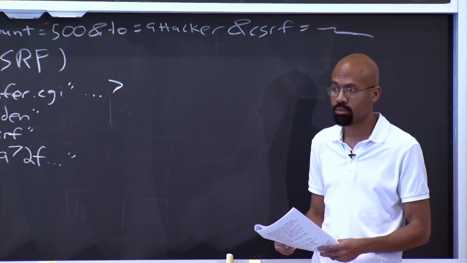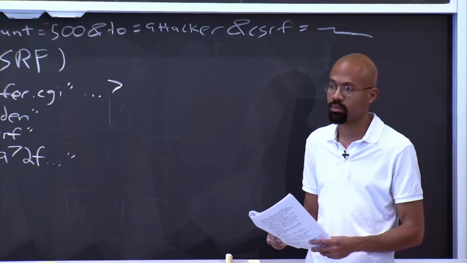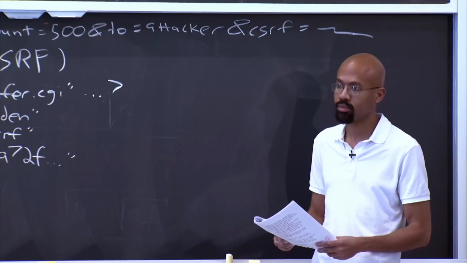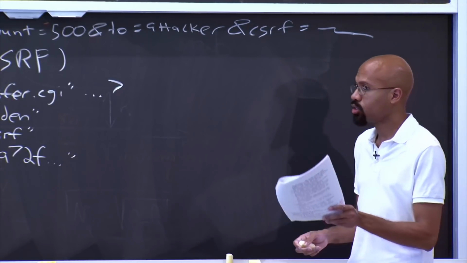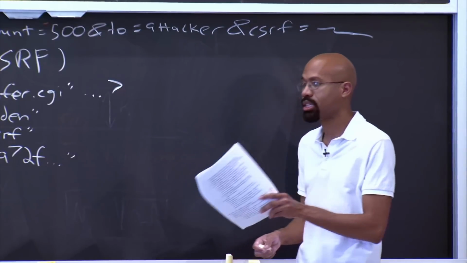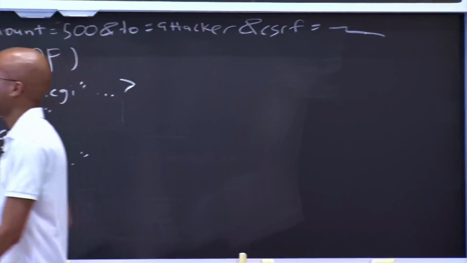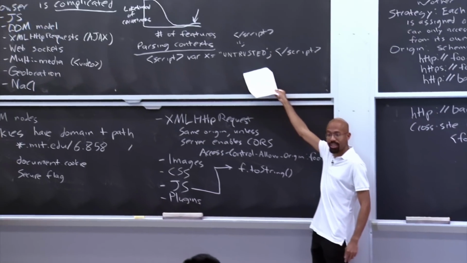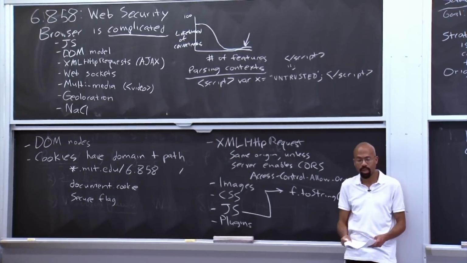But XML HTTP requests would be limited by same origin. But the attacker could just write a form and submit it. There's nothing stopping them from automatically submitting a form, like using post, and then it's sent in the body. That's right. So XML HTTP request is limited to the same origin. However, if, for example, the attacker can maybe do something like this, then the attacker could inject the XML HTTP request here, which would then execute with the authority of the embedded page.